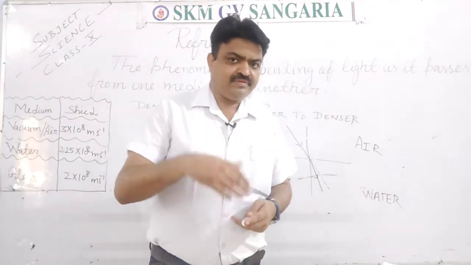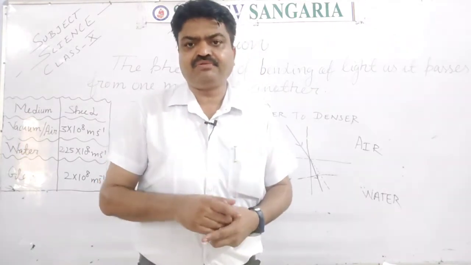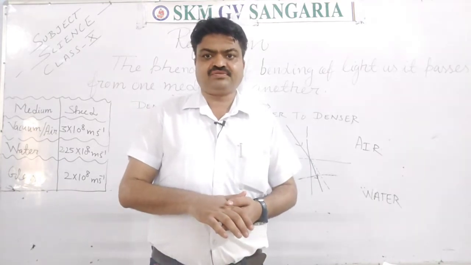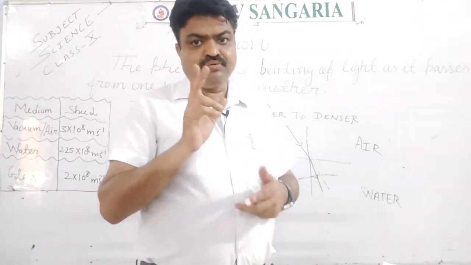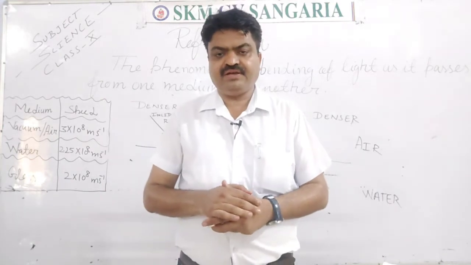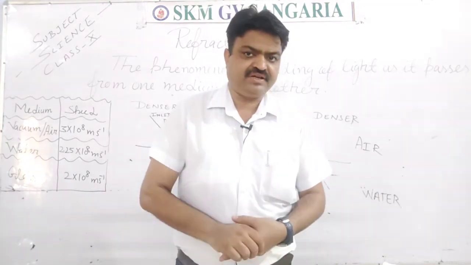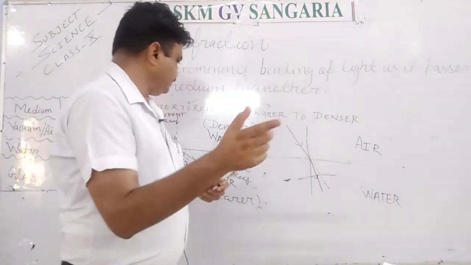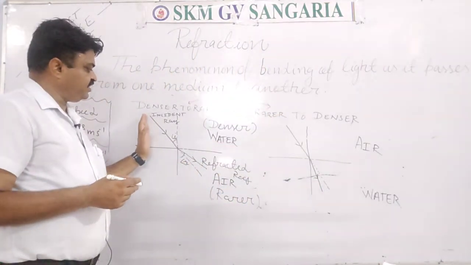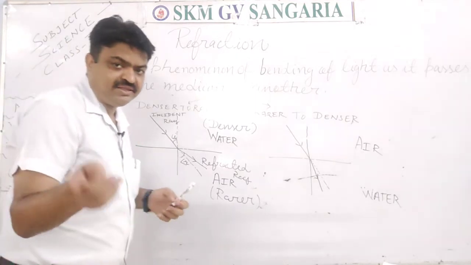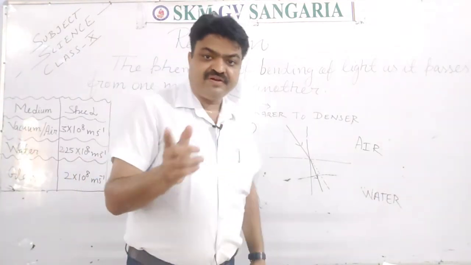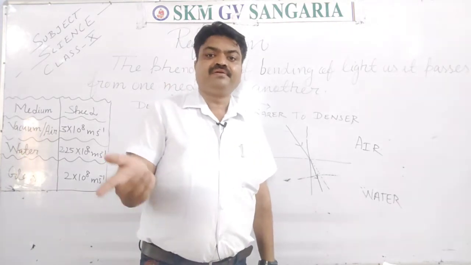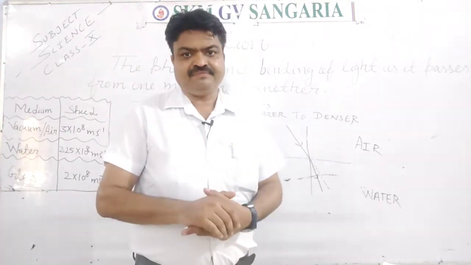Now in the next we will discuss the laws of refraction, student. There are two laws of refraction. First is similar to the first law of reflection, but in the place of reflected ray, we will say refracted ray.